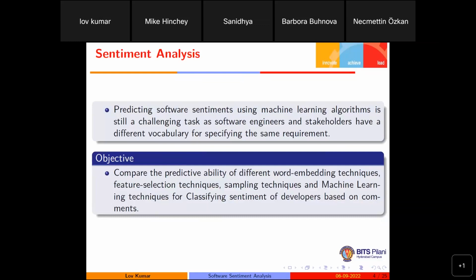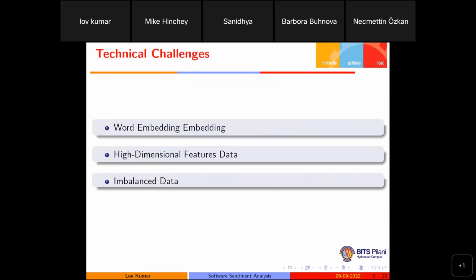And here we have also validated our work with 3 different types of frameworks. Our main objective is to find the best embedding technique for software engineering comments, and also the best feature selection technique, sampling technique, and machine learning technique for the software engineering comments.